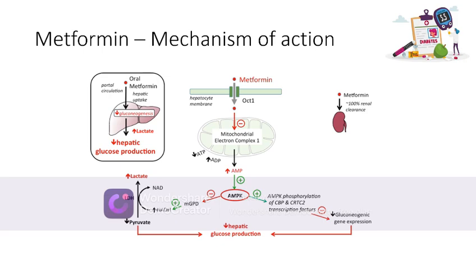So the mechanism of action of metformin. Metformin, once given orally, enters into the liver. In the liver, metformin through various mechanisms stimulates the AMP kinase enzyme, and this decreases the expression of gluconeogenic enzymes that decreases the hepatic glucose output. Also, by other mechanisms, it increases the lactate production, and thereby serum lactate levels are found to be increased in the patient.